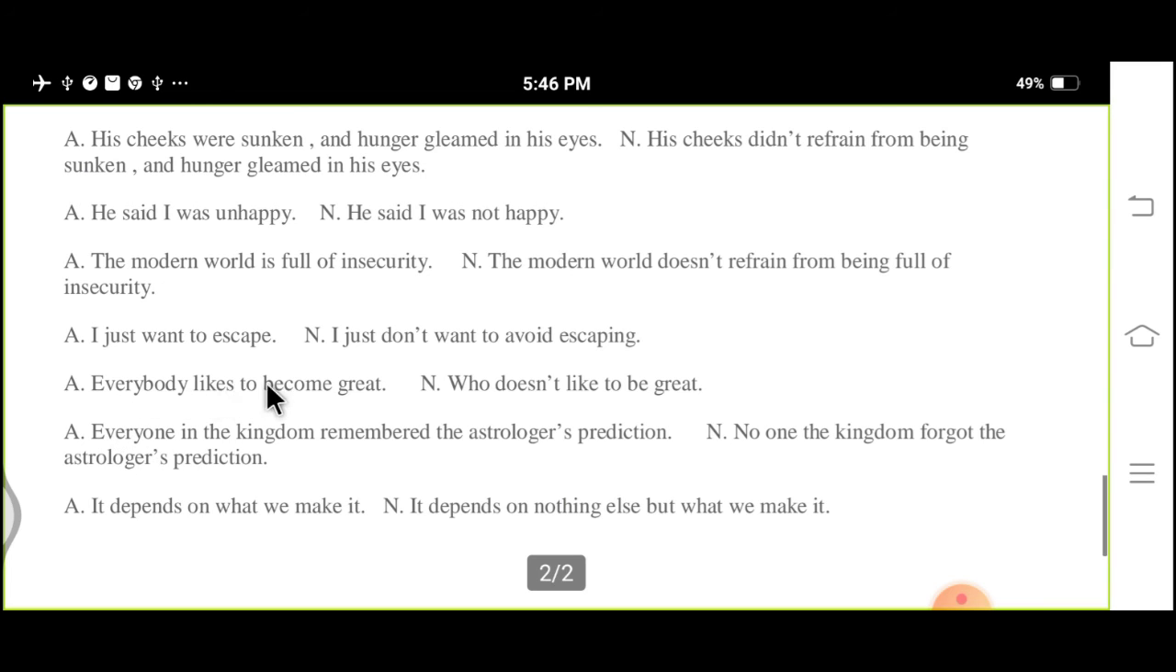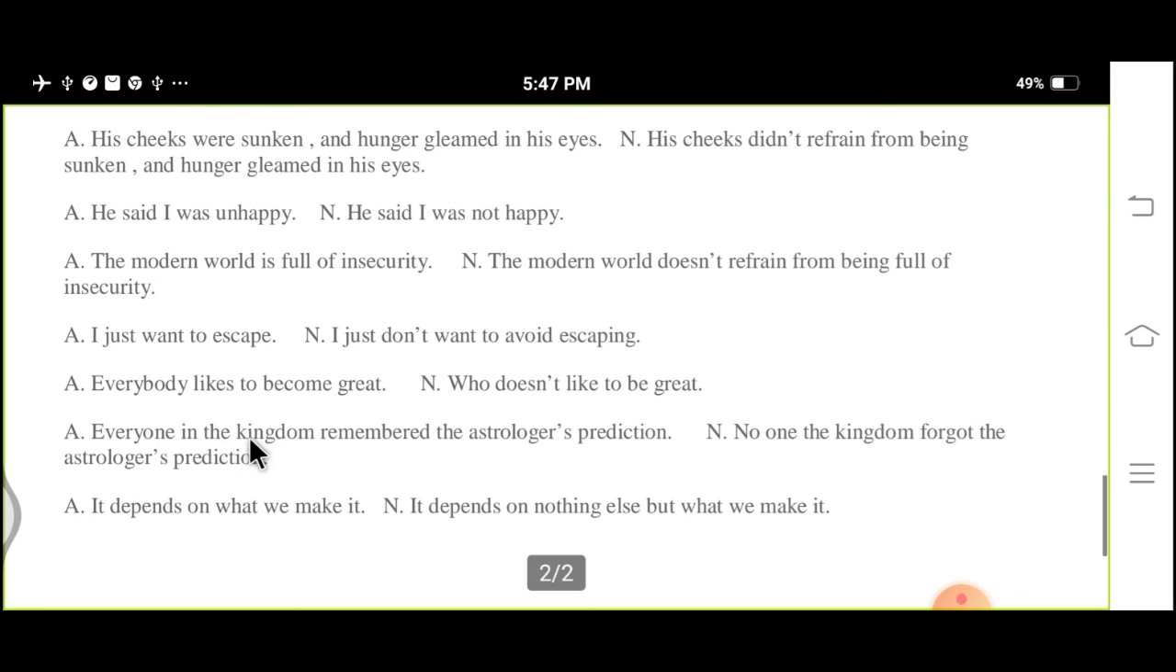Everybody likes to become great. There is no one who doesn't like to be great. You can make the negative like this: who does not like to be great? This is the second way of making an affirmative sentence into a negative.